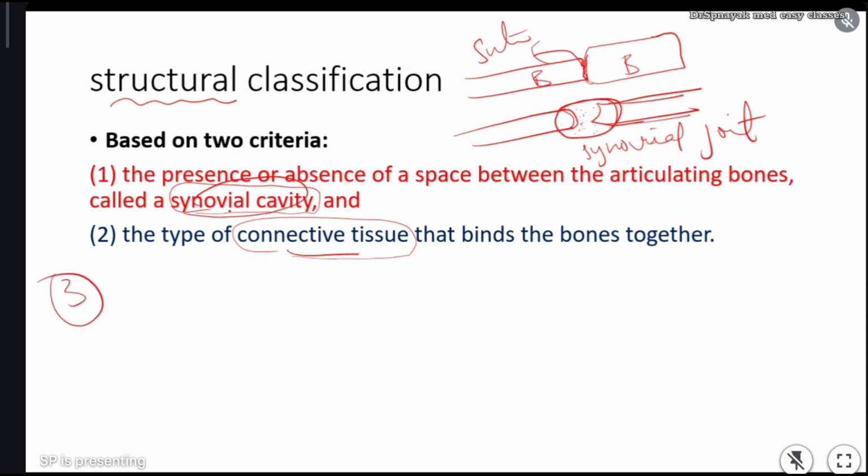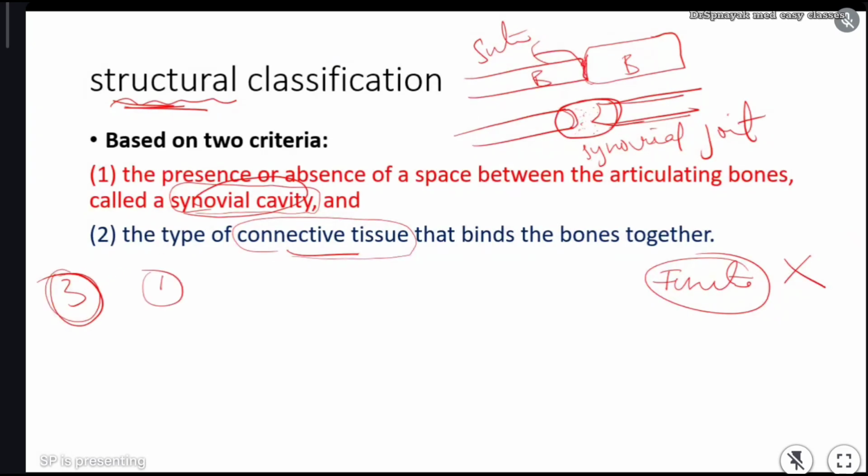Listen carefully, this classification is very very important. I am going to classify the joints. Joints are classified based on structure, and joints are also classified based on function. Functional classification we will not consider, but structural classification we will study. Structural classification is universal classification. So in classification of joints, always remember joints are classified into 3 types.